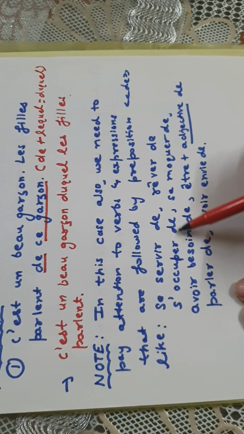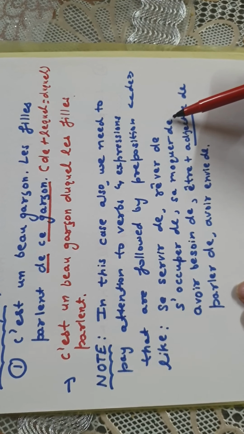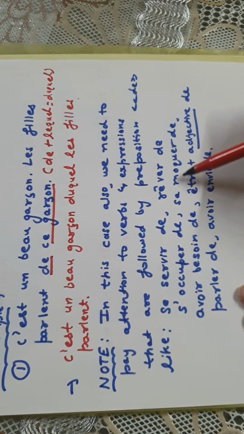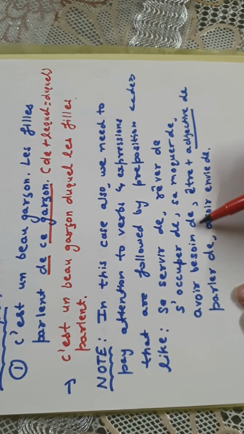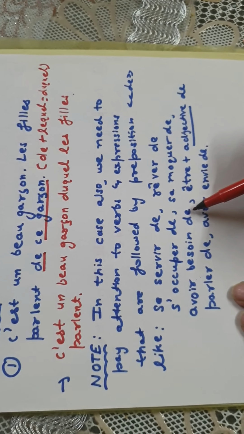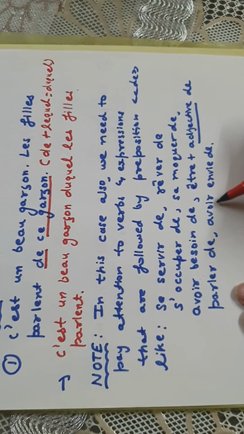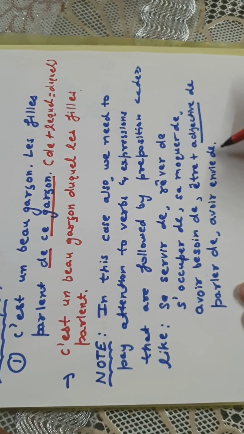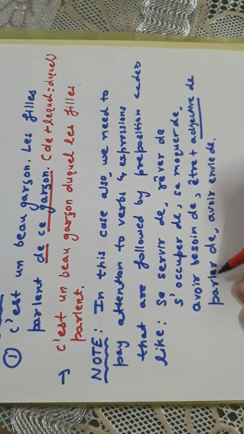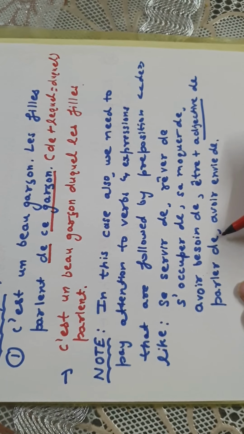It is always followed by de. Se moquer de means to make fun of somebody or something. Avoir besoin de, we have done expressions with avoir which are followed by the preposition de. Avoir besoin de, to have need of something. Avoir envie de, to have desire for something. Parler can also be followed by à, to talk to somebody, and parler can also be followed by de sometimes, to talk of something or somebody.